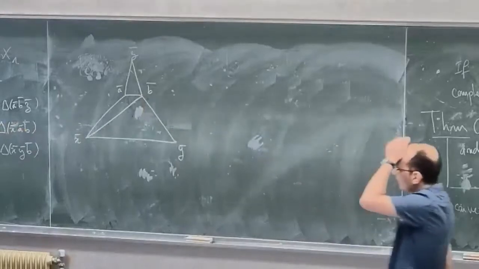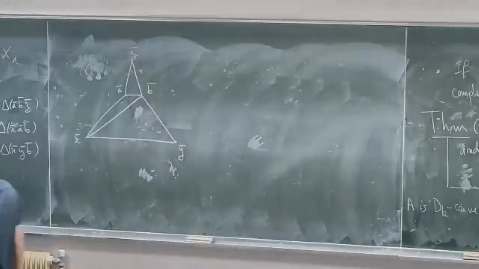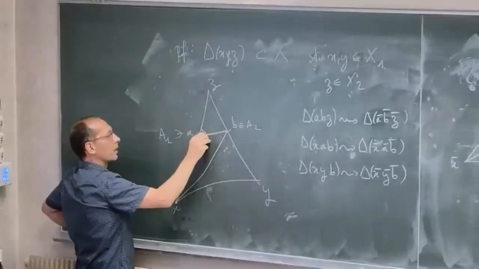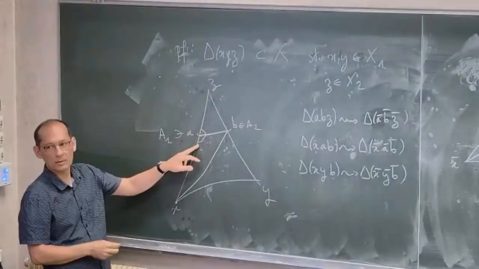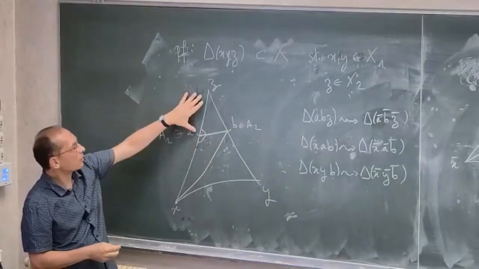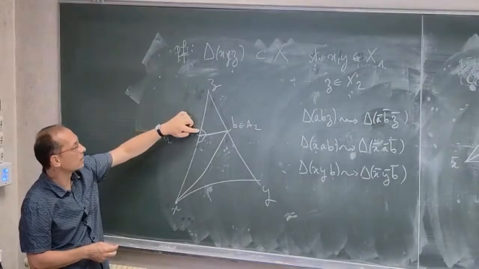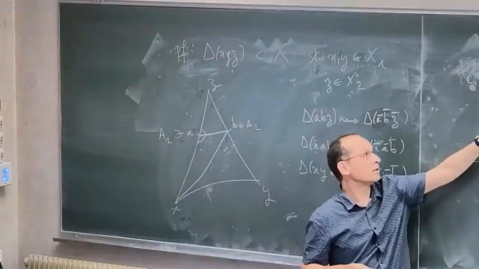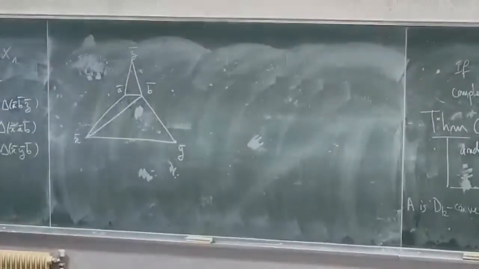So why do I have this kind of picture? It's just because if I look at these angles here, I know that the sum of these two angles is greater than pi because of the triangle inequality. And because the first triangle is in X2, it has the CAT(K) property. So this angle here is smaller than this one, and the same for the other one.